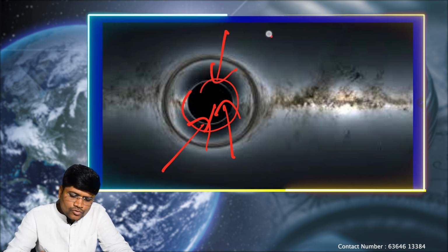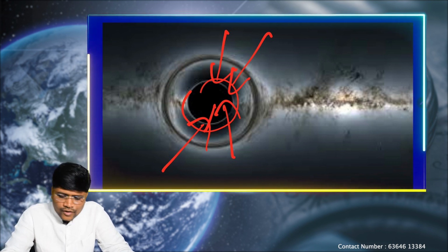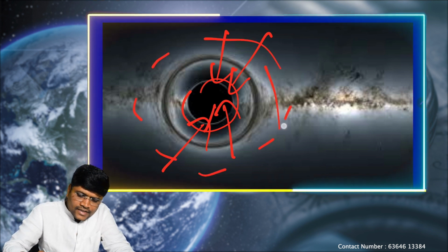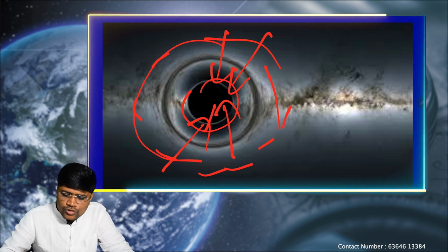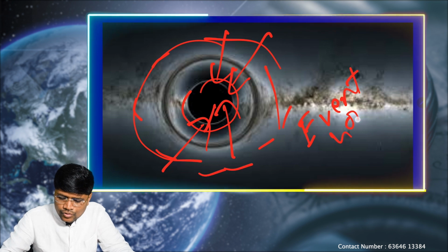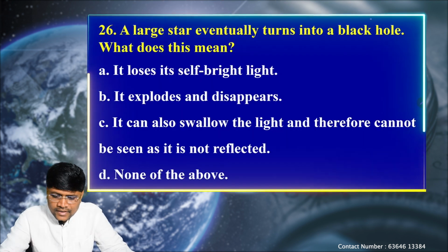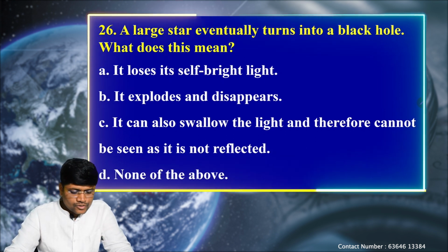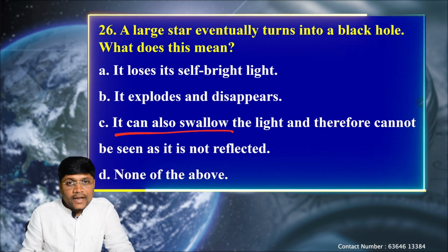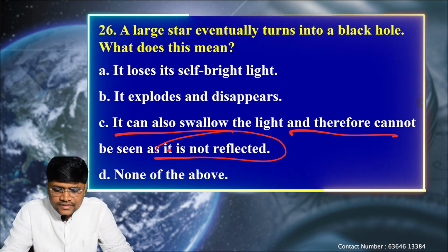The extent of the gravitational influence of the black holes is called the event horizon. So the black hole can swallow the light and therefore cannot be seen as it is not reflected. So this option is the correct one.